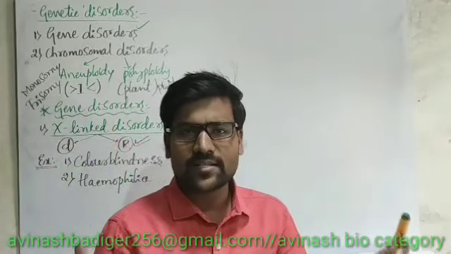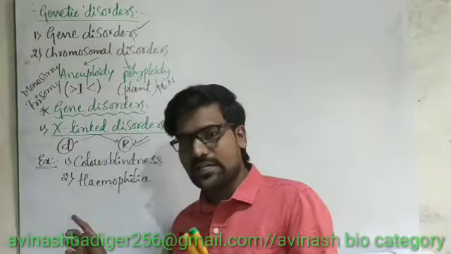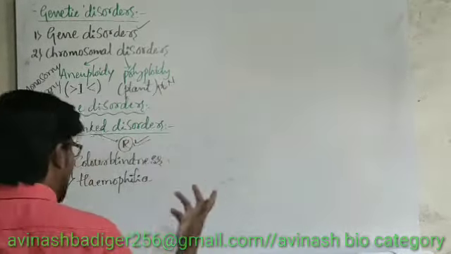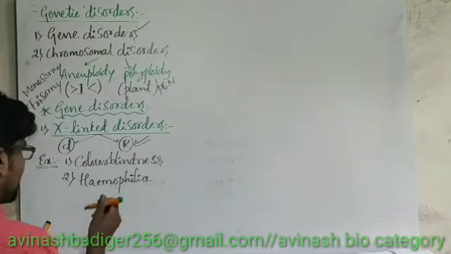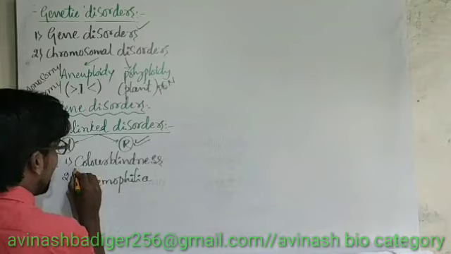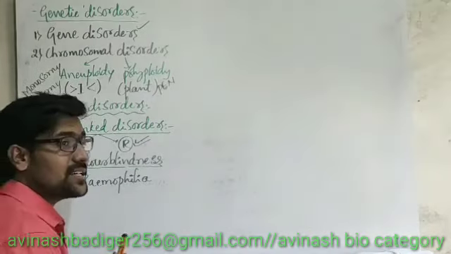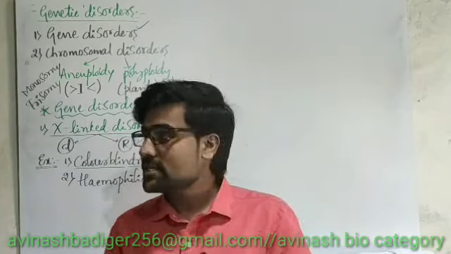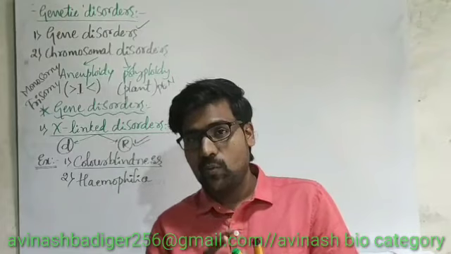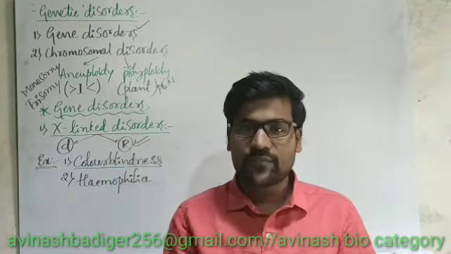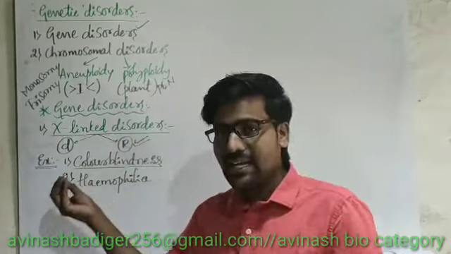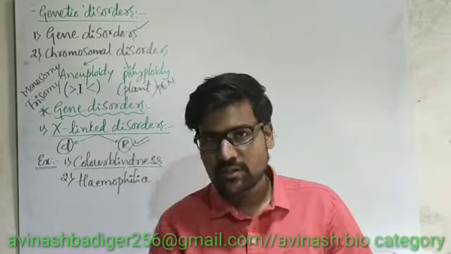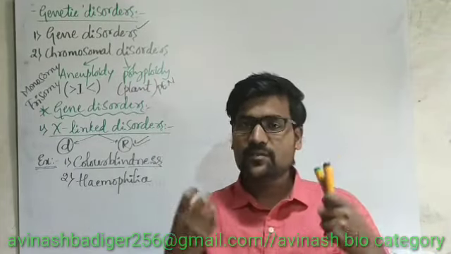Many X-linked recessive disorders are there, but majorly we have to consider one is color blindness, another one is hemophilia. If I consider color blindness, the name itself suggests it: the person can see the object in front of him, but he cannot differentiate what color that object is carrying. The color blindness may be total or partial, depending on the person's visuality.